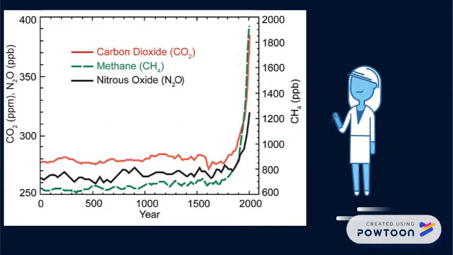According to the data displayed on this graph, there has been a significant spike in greenhouse gas levels. The years of this spike directly correspond to the other graphs that show temperature increase. From this, we can draw the conclusion that the spike in greenhouse gases has led to a rise in global temperature.